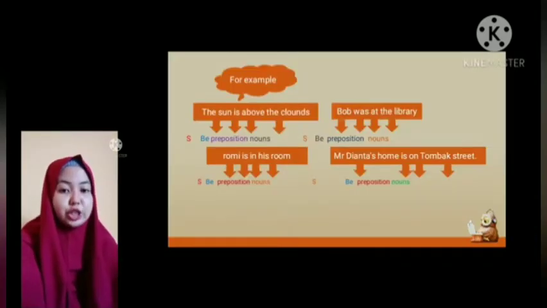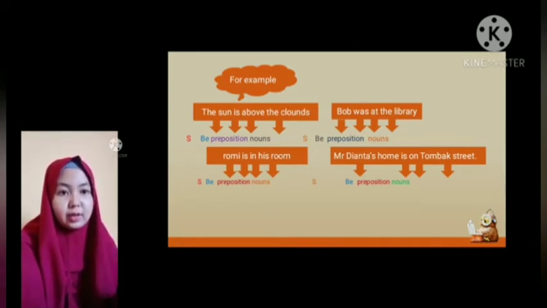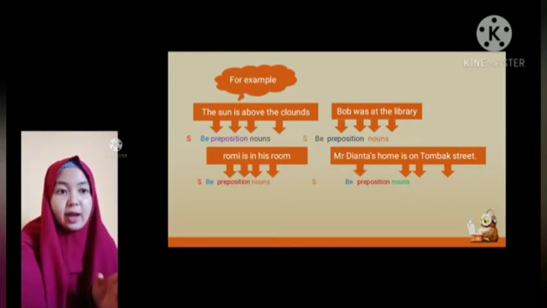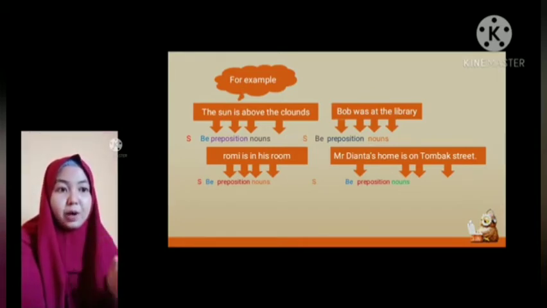Examples of prepositions in sentences. For example, you can see in this PowerPoint, the sun is above the cloud. The sun is the subject. The word is in the sentence is be, above is the preposition, and the cloud is a noun. So, another example. Bob was at the library.